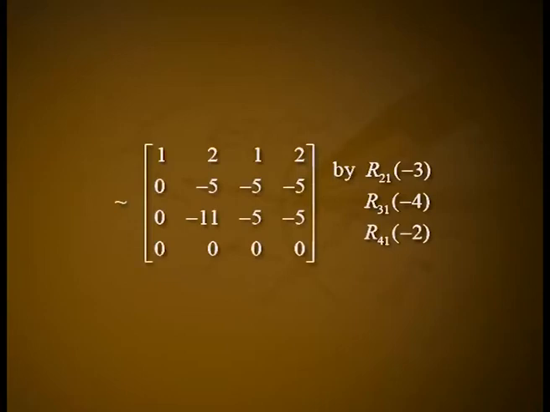matrix [1 2 1 2; 0 -5 -5 -5; 0 -11 -5 -5; 0 0 0 0] by R21 into -3, R31 -4, R41 -2, which is equivalent to the matrix [1 2 1 2; 0 1 1 1; 0 -11 -5 -5; 0 0 0 0] by R2 of -1/5, which is equivalent to the matrix [1 0 -1 0; 0 1 1 1; 0 0 6 6; 0 0 0 0] by R12 of -2, R32 of 11,